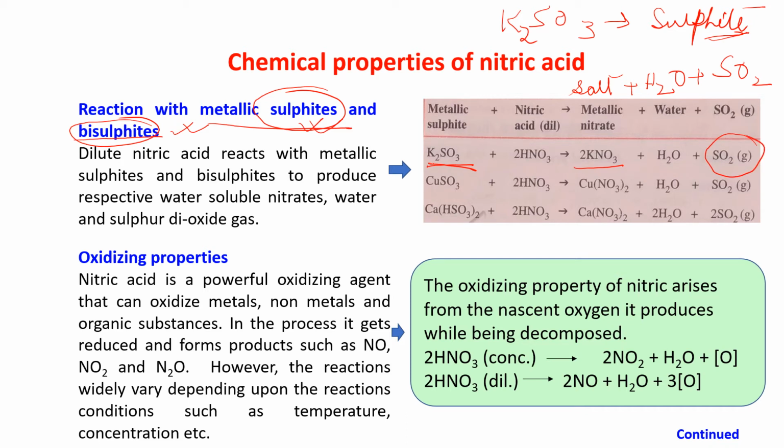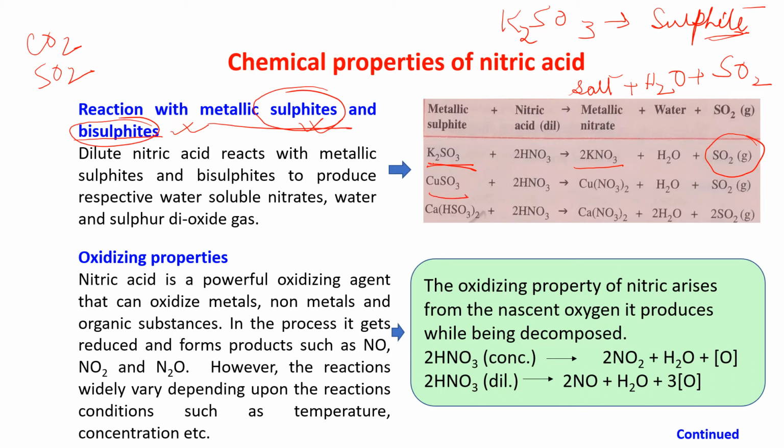For carbonate and bicarbonate, the gas is coming out as CO2. Now here the gas is coming out as SO2. Salt and water are common. Again I am saying, for carbonate and bicarbonate, the gas is CO2. For sulfite and bisulfite, the gas is SO2. See the reactions.